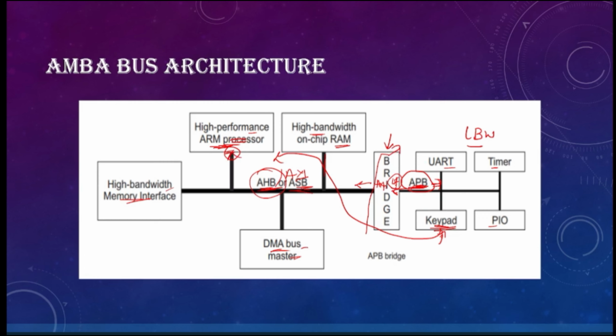So in order to make the communication between low frequency and high frequency things happen, the bridge acts as a converter. Similarly, when the ARM processor, or any processor, needs to send a response to that keypad or to anything which is low bandwidth, again the bridge will be converting the high bandwidth side to the low bandwidth side. So this is how the bridge will be working here. This is how the architecture is organized within this particular thing.